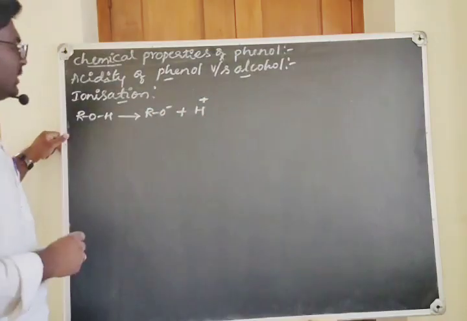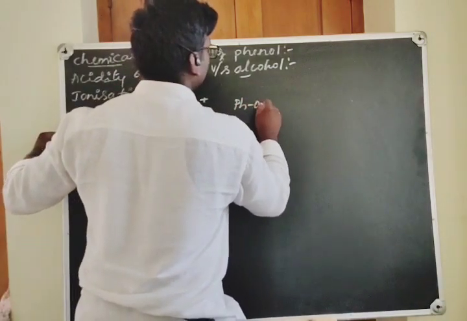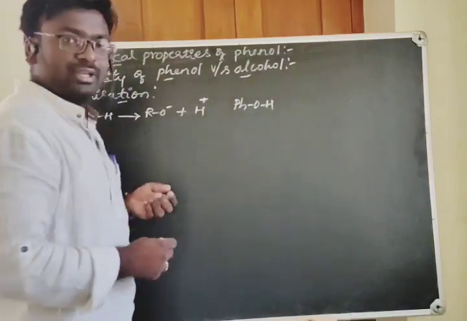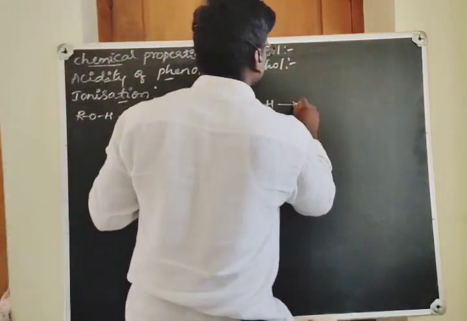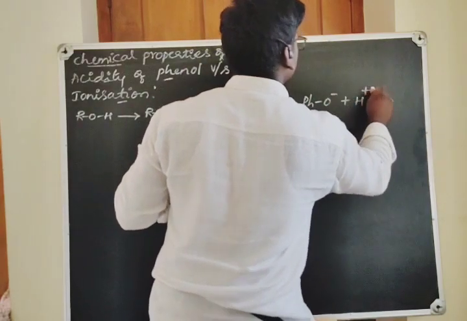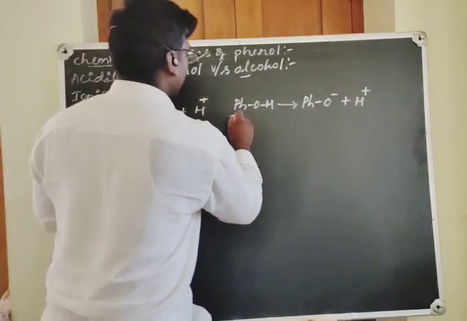Coming to phenol, I can write it as PhOH, where Ph is nothing but the phenyl group, and this undergoes ionization like this. Or you may also take the benzene ring.